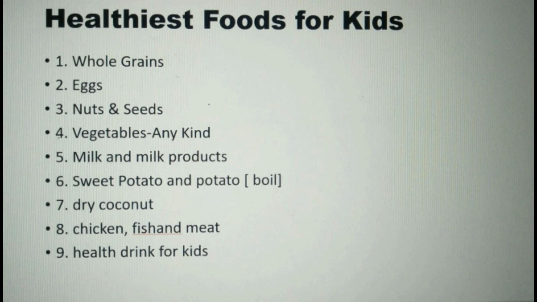This is a list of some of the healthiest foods for children: whole grain, eggs, nuts, seeds, vegetables of any kind, milk and milk products, sweet potato and potato, dry coconut as it has a very good fat content, chicken, fish, meat, and fewer health drinks for the kids.